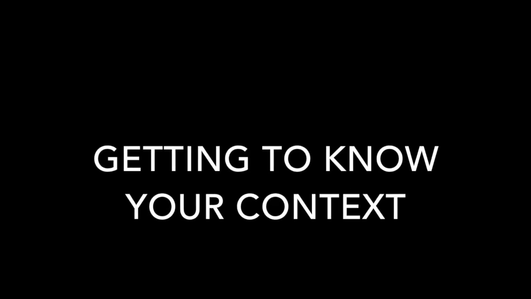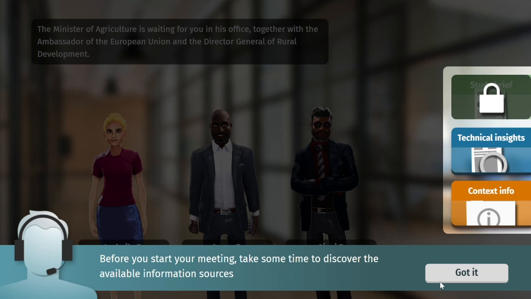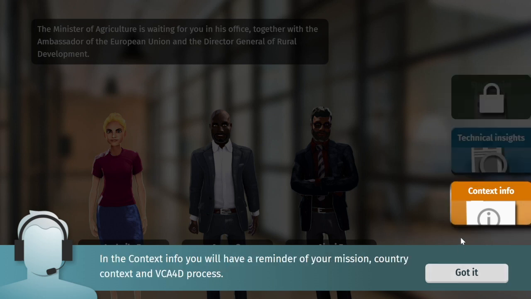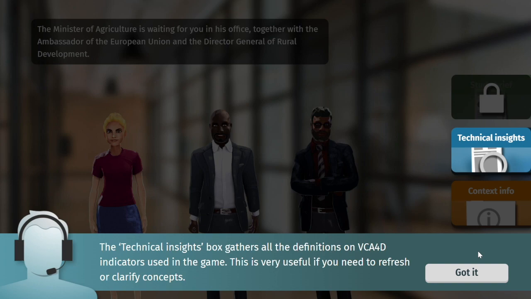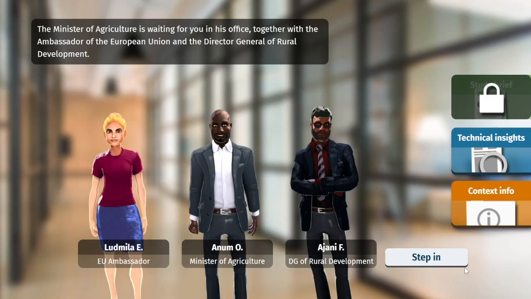Getting to know your mission and context. The first phase of the game is to familiarize yourself with your mission, with the findings of the VCA for D study and the context of Gondwana and its rice value chain. This information will be at your disposal throughout your learning journey.